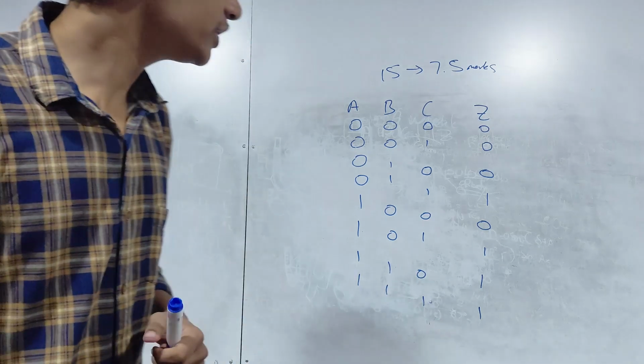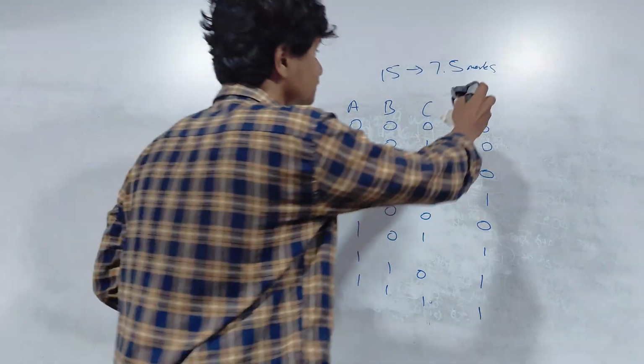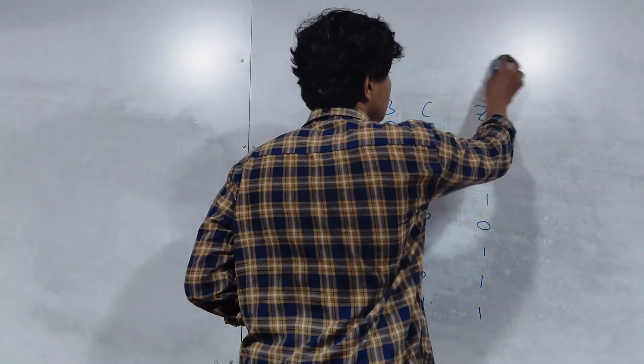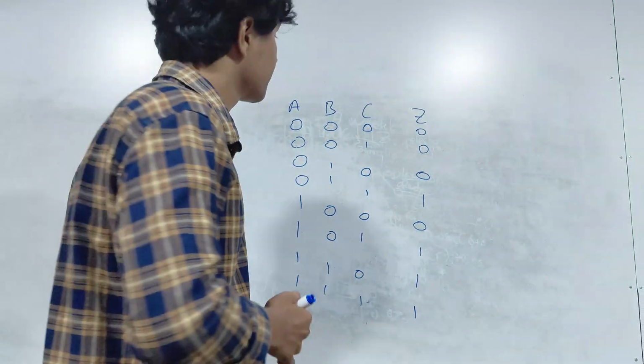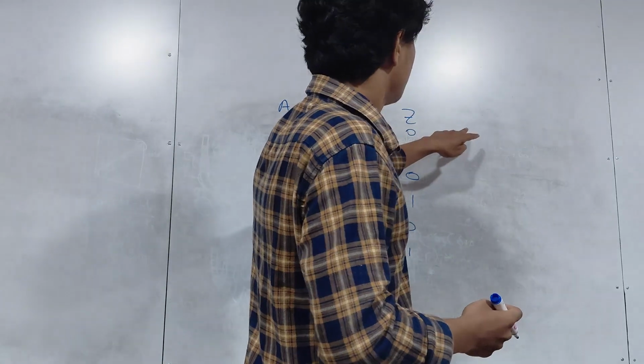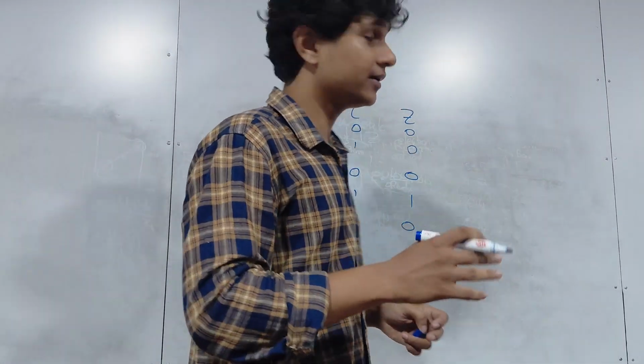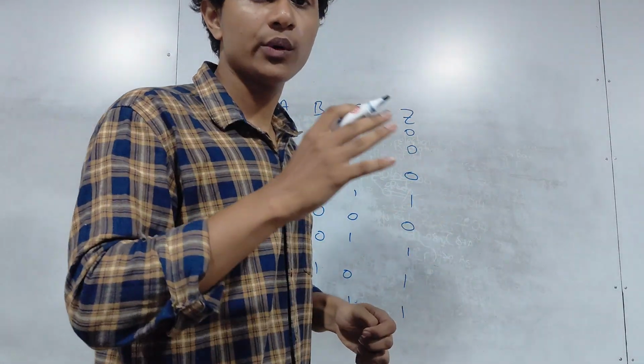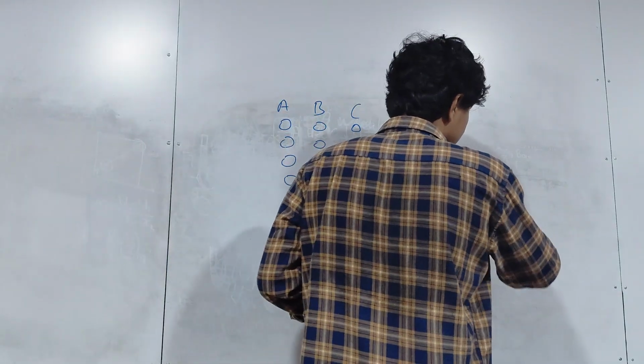Okay. Let's look into K-maps and how they work. So now, we'll draw first a K-map. I'll draw a K-map and show how it looks like.